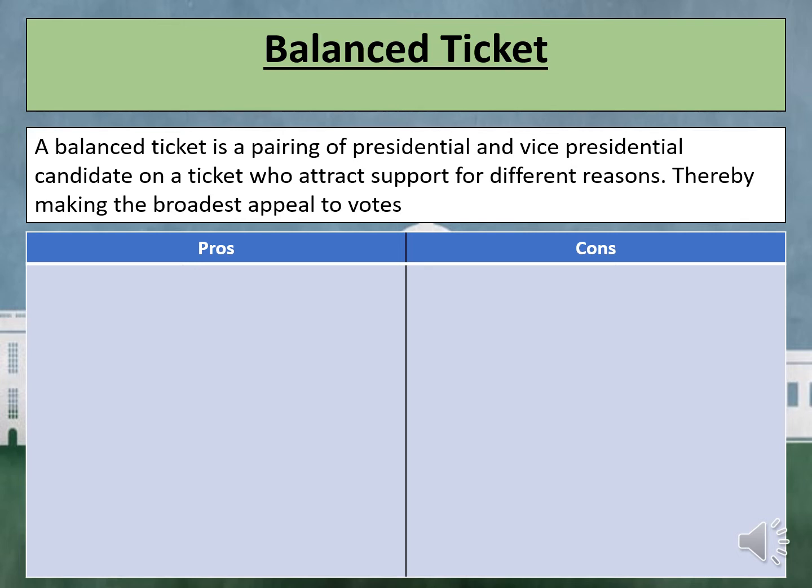The pros are that balance brings more attraction to voters. For example, Barack Obama and his running mate, Senator Joe Biden of Delaware, brought political experience and a balance of race. Biden was 65 years old and had more years in the Senate compared to Obama. Biden also brought significant foreign policy expertise, having served as a chairman of the Senate Foreign Relations Committee.